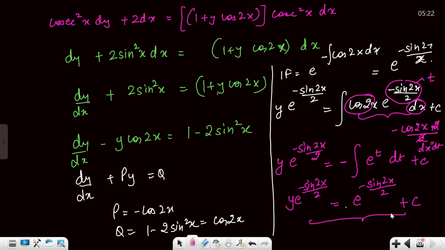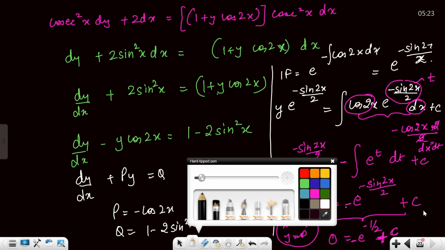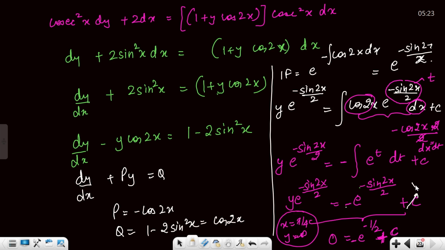This is your curve, right? This is your curve. And now what they are saying is y of pi by 4 is 0. So put x equals to pi by 4, y you will get 0. Let's do that. So if y is 0, left hand side is 0, x is pi by 4, so e raised to power minus 1 by 2 is your plus c. Correct? And this is by the way negative. So basically c is root e.